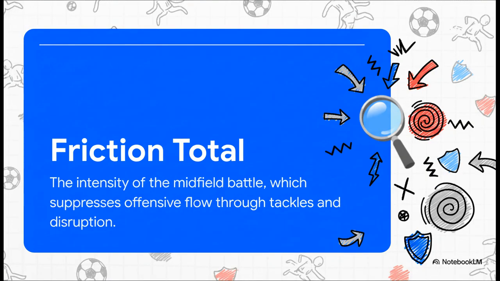Next, we have friction total. I love this one. It's all about quantifying the chaos in the middle of the park. If a game has a high friction total, think of it like a massive traffic jam in the midfield. Lots of tackles, lots of interceptions, nobody can get any rhythm. It's a measure of pure disruption.